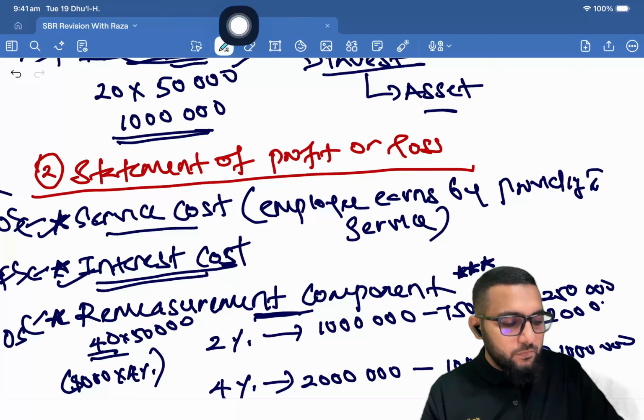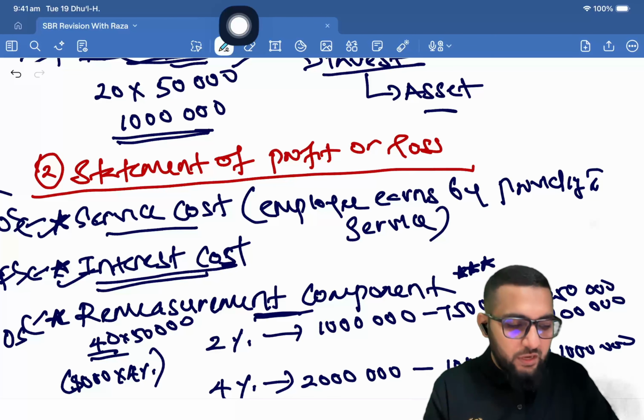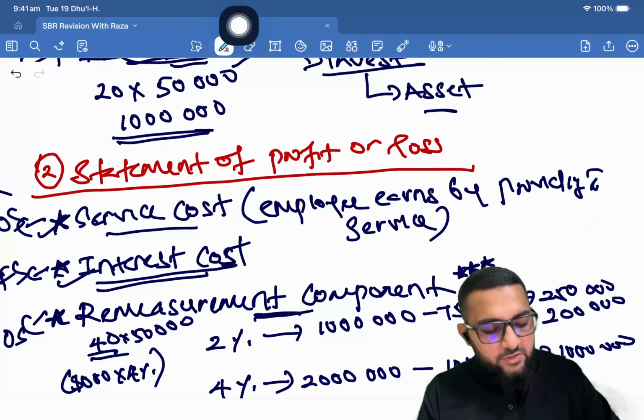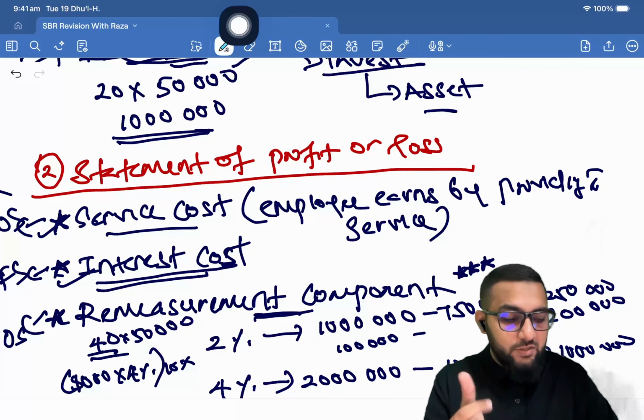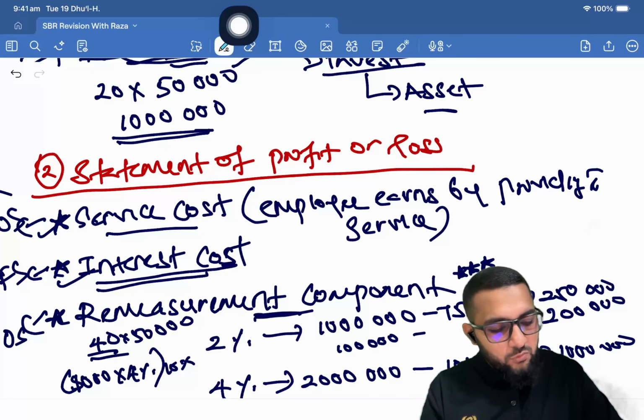200,000. Okay, 200,000 service cost. So that is 450,000. 450 and interest rate is 10%. So interest earned on this would be 100,000, or interest cost on obligation 100,000, and interest earned on this would be 75,000. So that is 25,000.